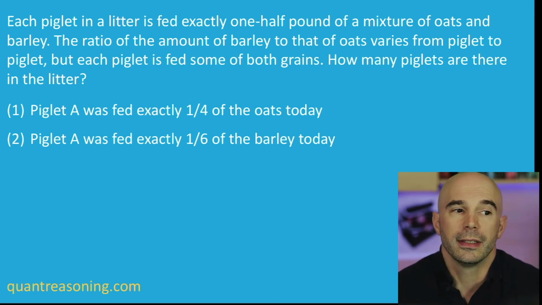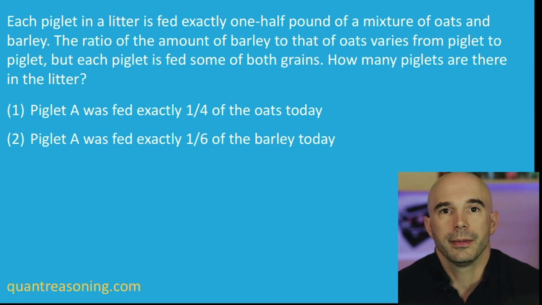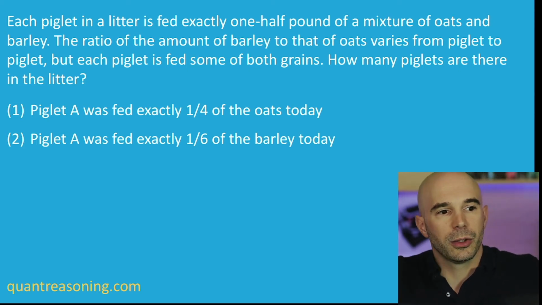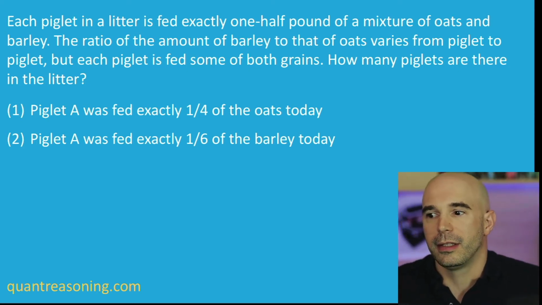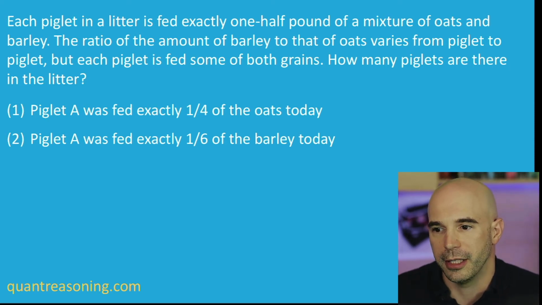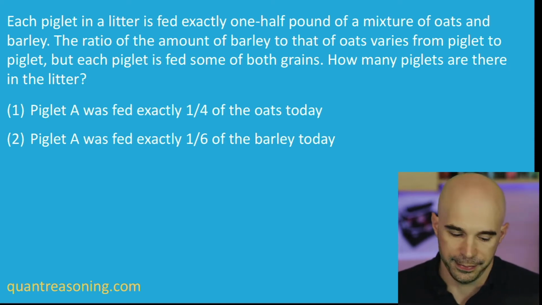And my question was, is that possible when you combine these statements? Is it possible that each piglet gets 1/10 of the grain, given that each piglet gets a quarter of the oats and 1/6 of the barley? Is it possible that overall they're getting 1/10 of grain? And if not, why not? And maybe I can give you an analogous question. If I have 2 investment accounts, and in account A I made 8%, and in account B I made 20%, is it possible that overall I made 45%?